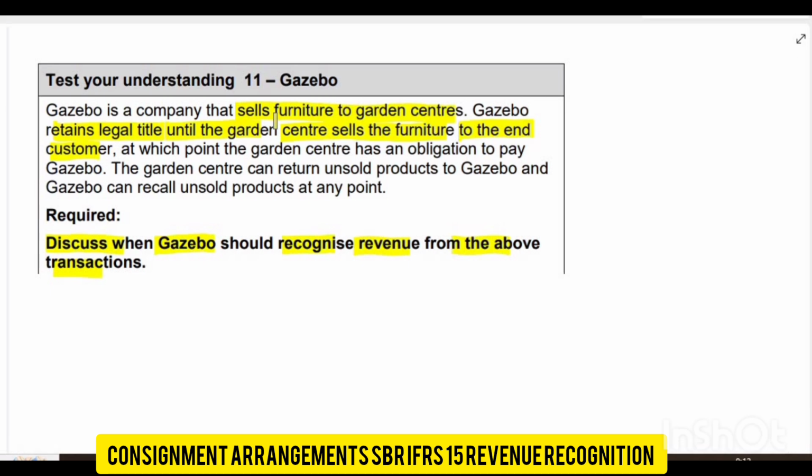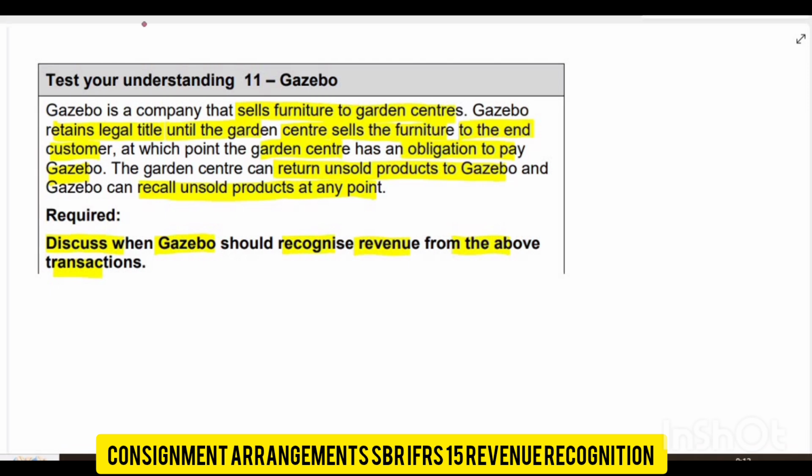Now, at that point the garden center has an obligation to pay G. So when the garden center sells it to the end consumer, at that point the garden center has an obligation to pay the entity. Now the garden center can return the unsold product, and G can recall the unsold product at any point. So this is a very simple question. This is about a consignment arrangement.